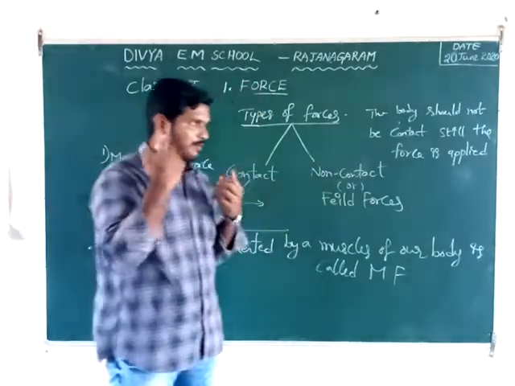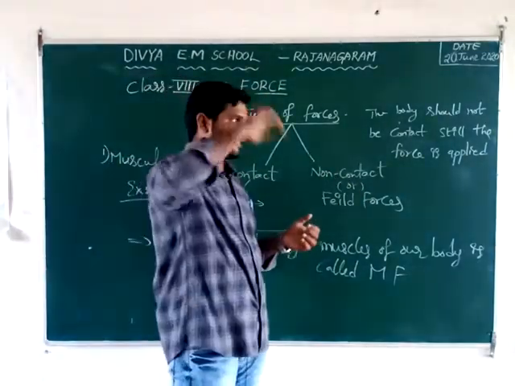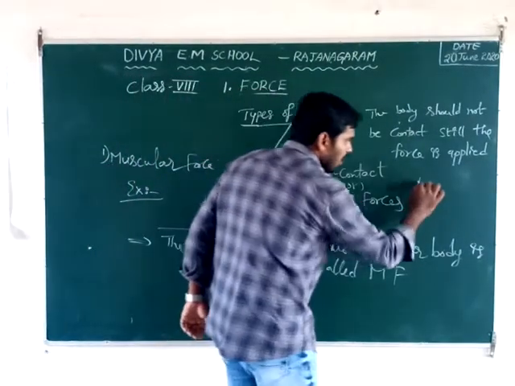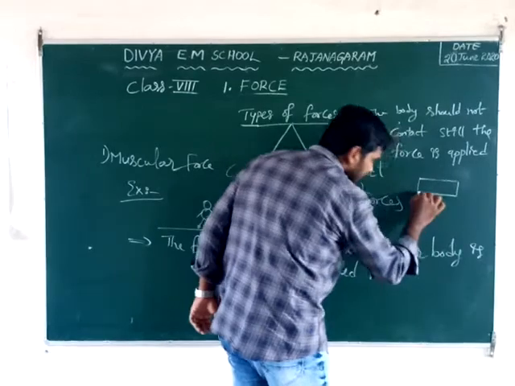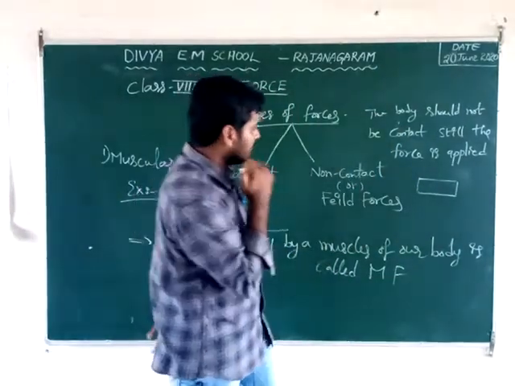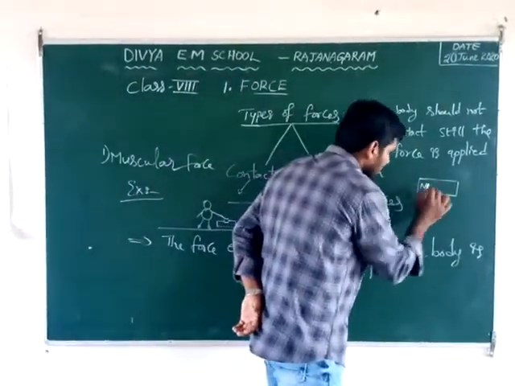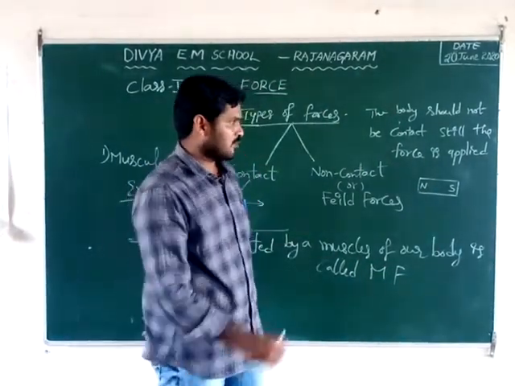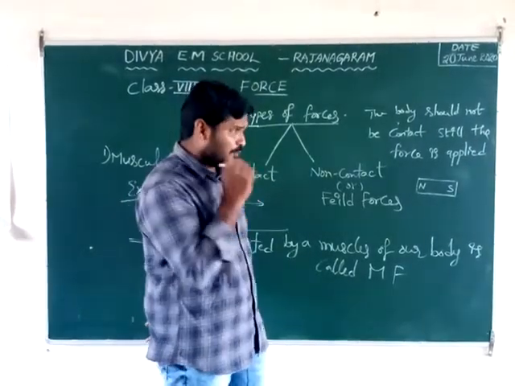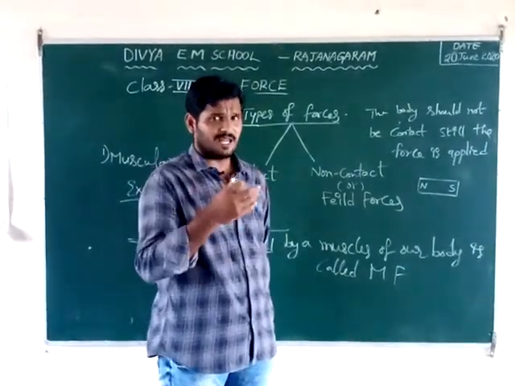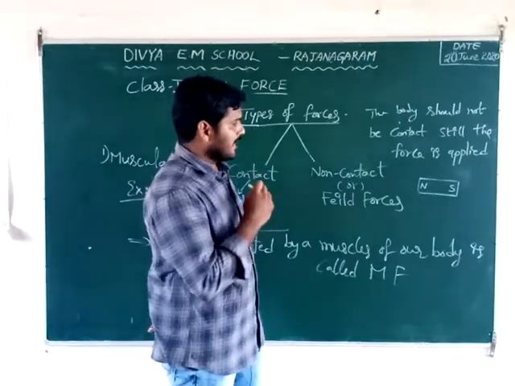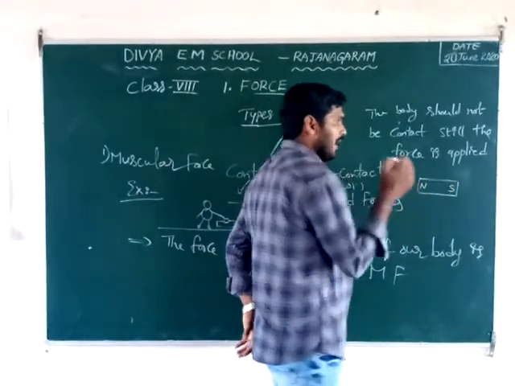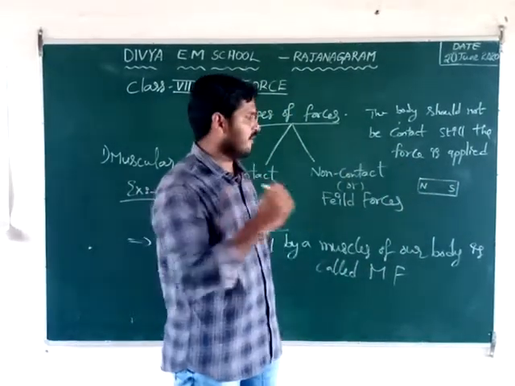We have a best example from our previous studies, like grade 5, grade 6. We know that a small bar magnet has two poles, north pole and at the same time south pole. A small question here: does a single pole exist in the universe or not? Both poles exist together in every magnet.